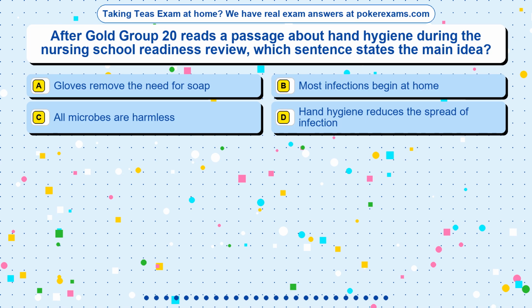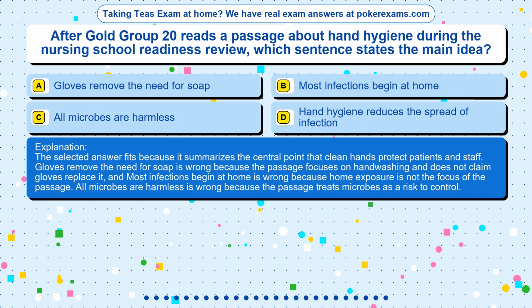The correct answer is option D. The selected answer fits because it summarizes the central point that clean hands protect patients and staff. Gloves remove the need for soap is wrong because the passage focuses on hand washing and does not claim gloves replace it, and most infections begin at home is wrong because home exposure is not the focus of the passage. All microbes are harmless is wrong because the passage treats microbes as a risk to control.